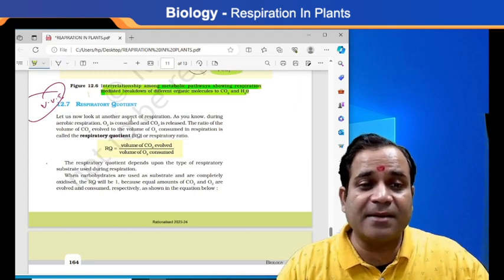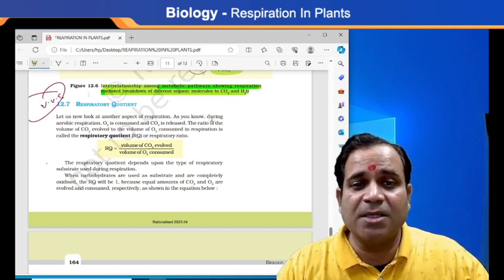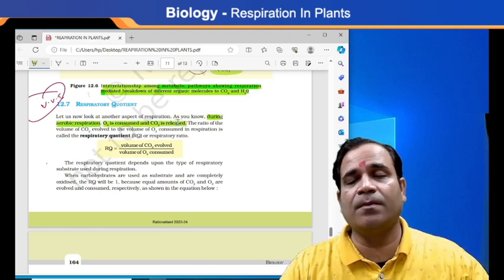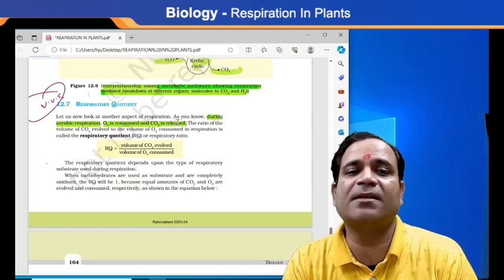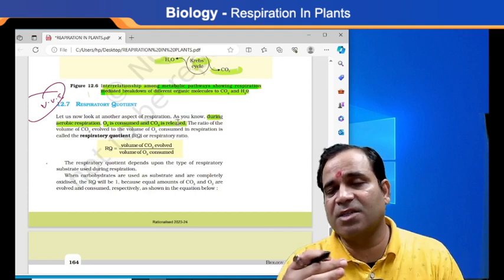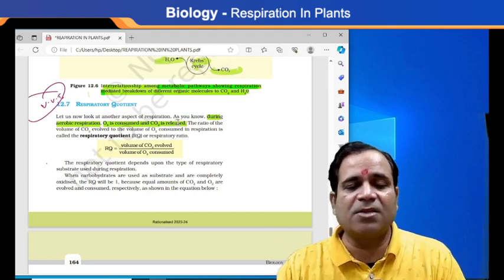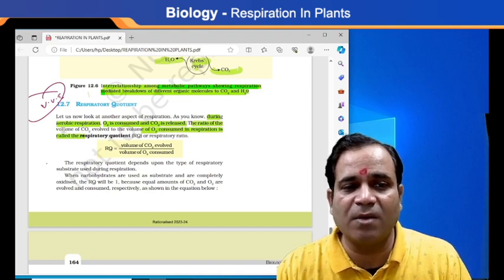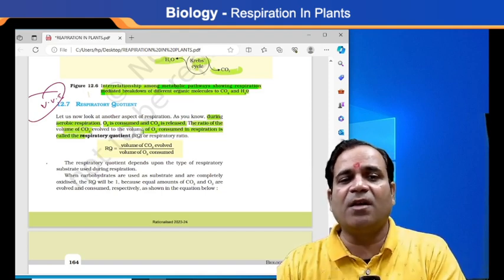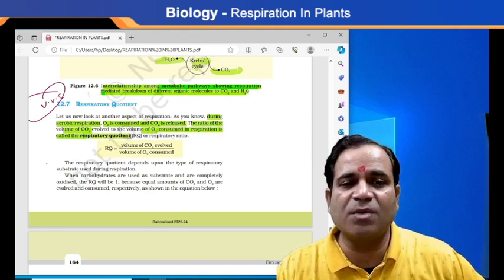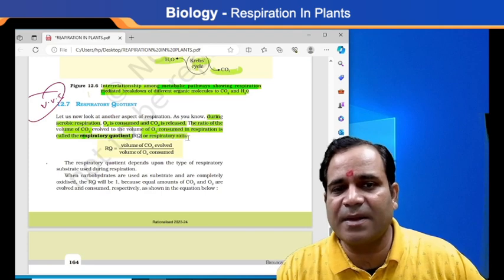Here I am saying that respiratory quotient, it means that during which respiration? Aerobic respiration, oxygen is consumed and carbon dioxide is released. You all know oxygen is consumed and carbon dioxide released. So the ratio of the volume of carbon dioxide evolved to the volume of oxygen consumed in respiration is called respiratory quotient. This one is very important. It is known as what? Respiratory quotient, my dear. So RQ, or respiratory ratio.